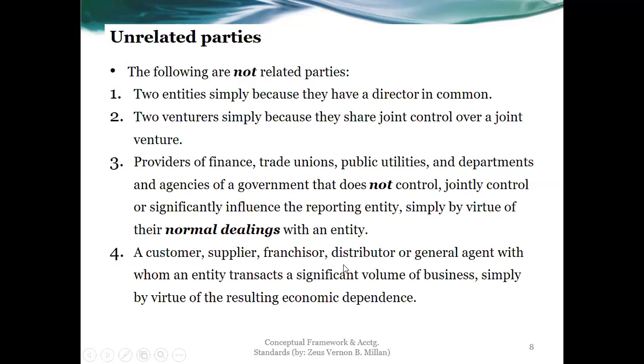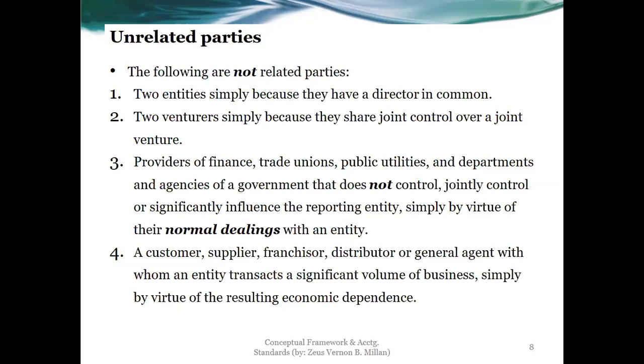So just because we have a significant volume of business with those, any of the five or all, simply by virtue of the resulting economic dependence, it is not automatically considered related parties. Again, we have to go back to the provisions of IAS 24 to become related parties.